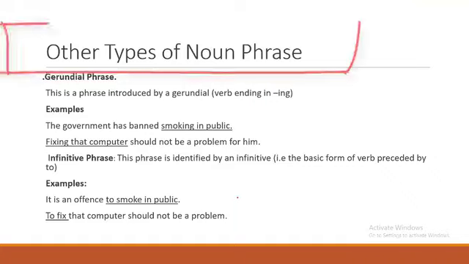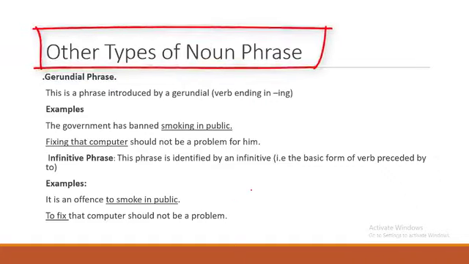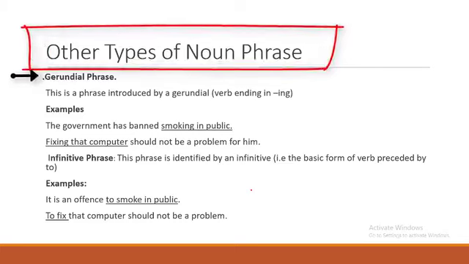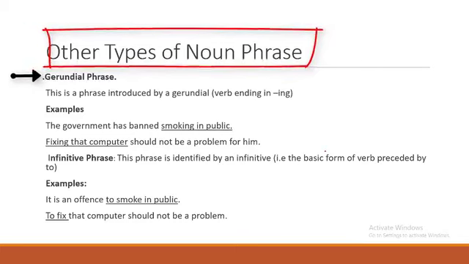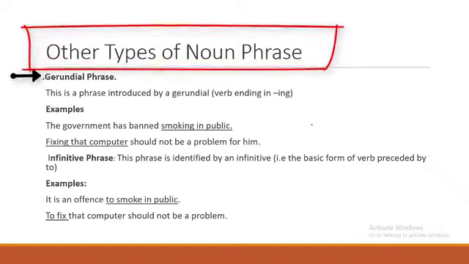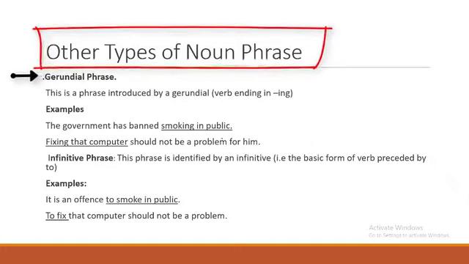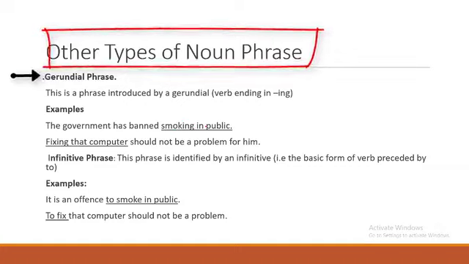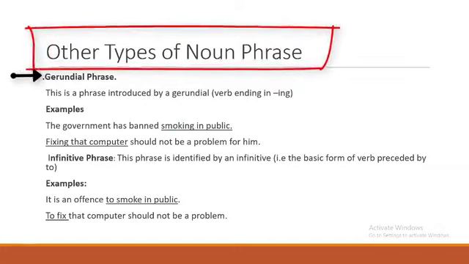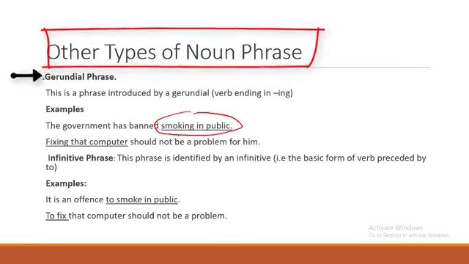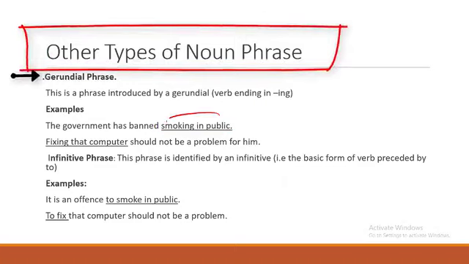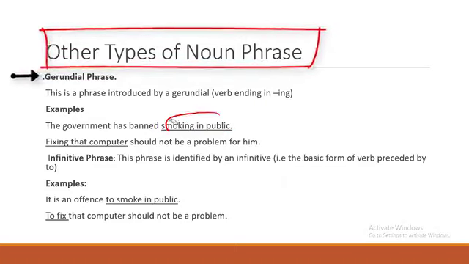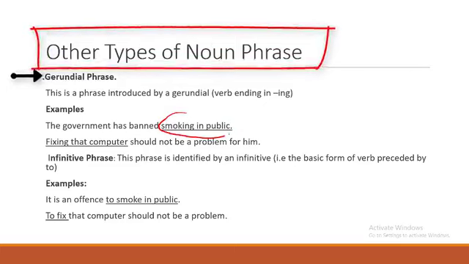So let's look at the other types of noun phrase. We have what we call gerundial phrase. Gerundial phrases are simply ing words. For instance, the government has banned smoking in public. If I underline this expression, this is an example of a noun phrase. What kind of noun phrase is it? Gerundial phrase. So let's move on.